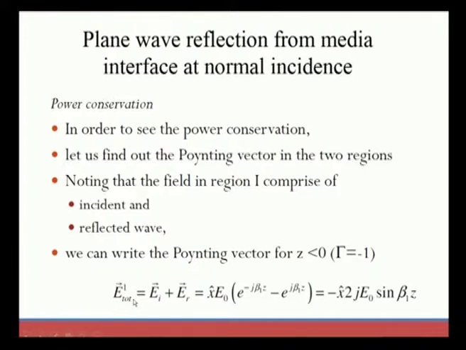So, E total, which consists of the incident and reflected waves, substituting these two here, the electric field in region 1 becomes x cap E naught times exponential to the power of minus j beta 1 z, minus exponential to the power of j beta 1 z, that is equal to x cap 2 j E naught sin beta 1 z, which has only the complex term, eliminating the real part.